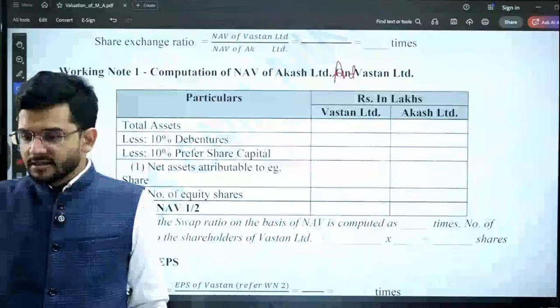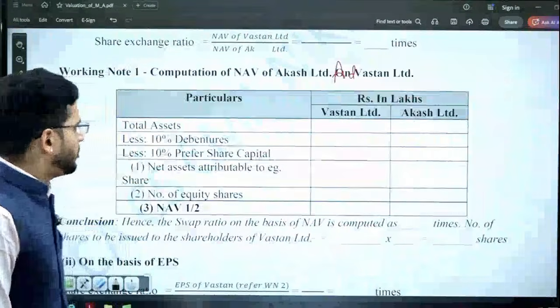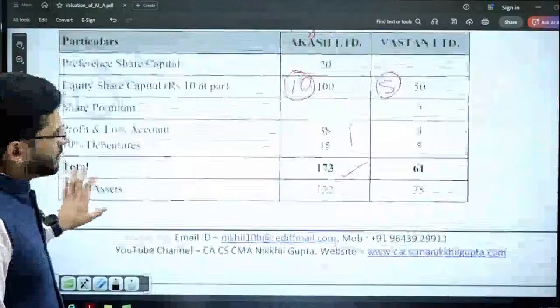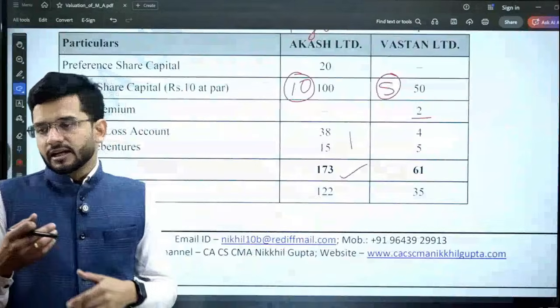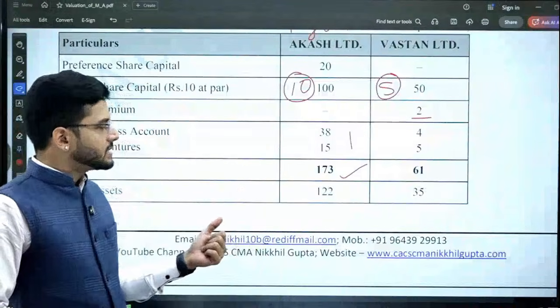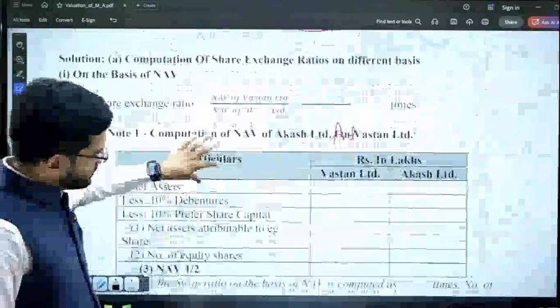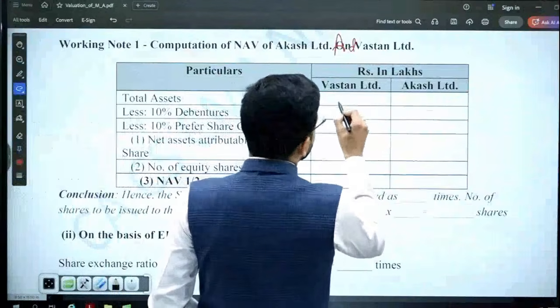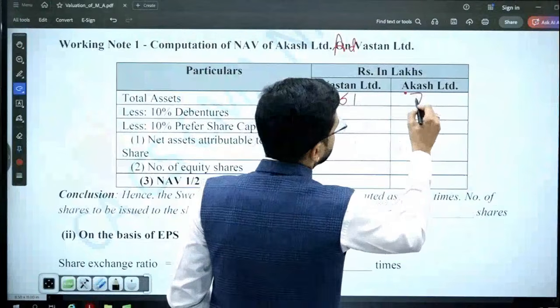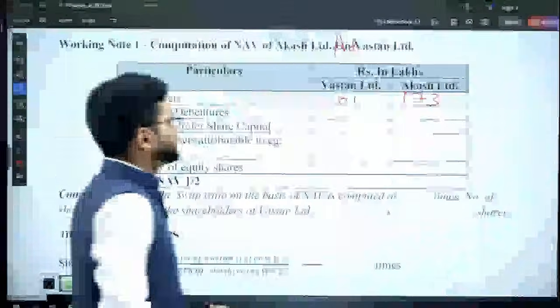That is the formula of NAV. So what is the total assets of Watson Limited? The total assets, take it from the asset side: 173 and 61. 61 for Watson Limited, 173 for Akash Limited.